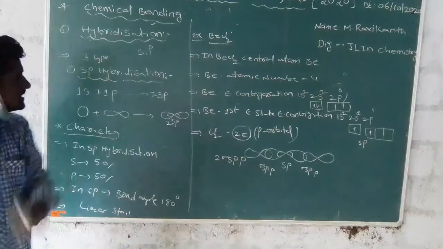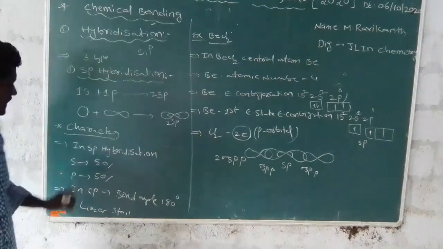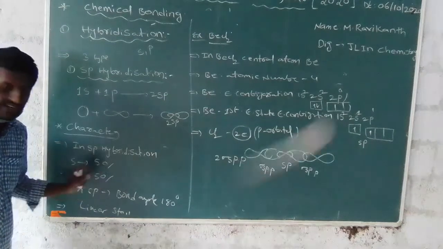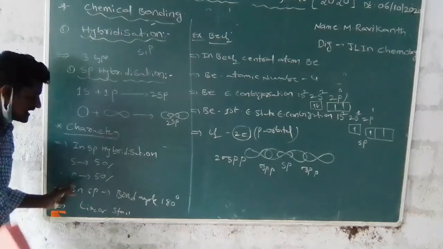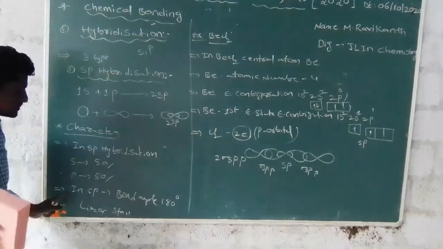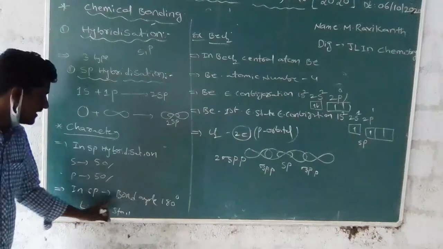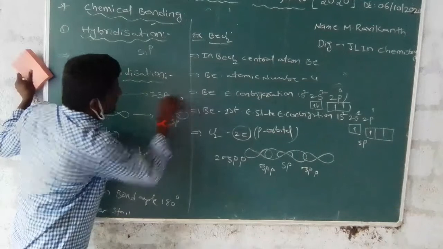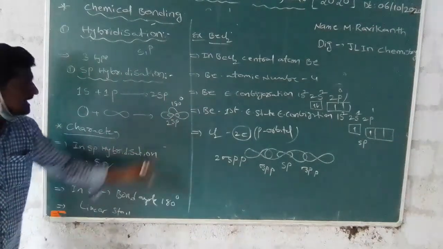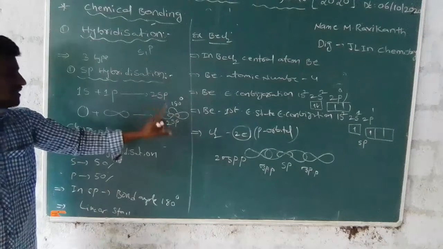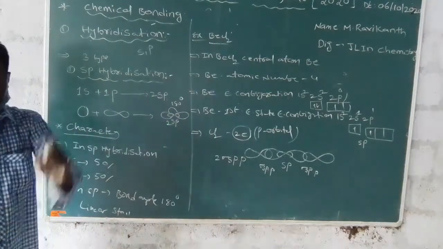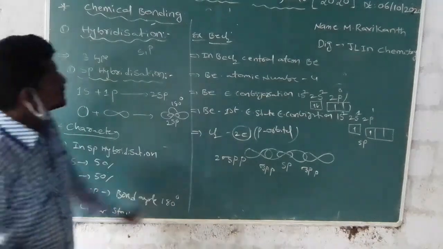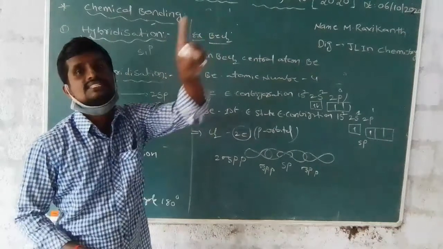The characteristics of sp hybridization: s orbital percentage is 50% and p orbital percentage is 50%. The bond angle is 180 degrees. The structure is linear. Bond angle 180 degrees, s percentage 50%, p percentage 50%. Next, the example of BeCl2.